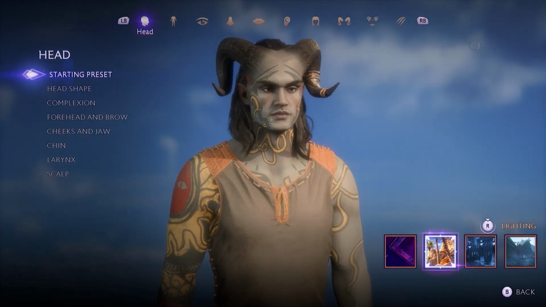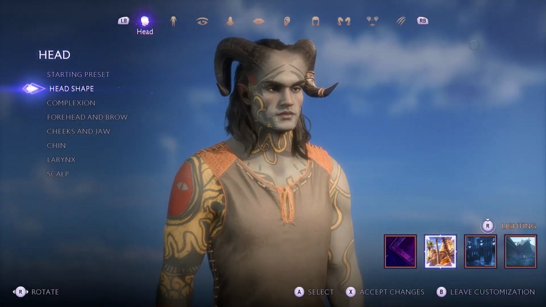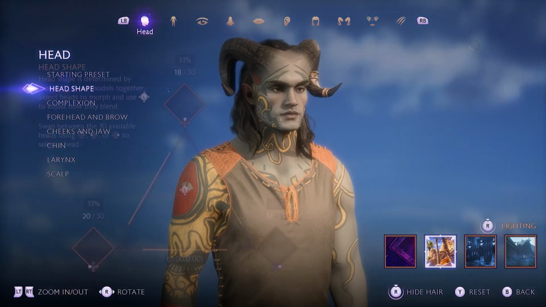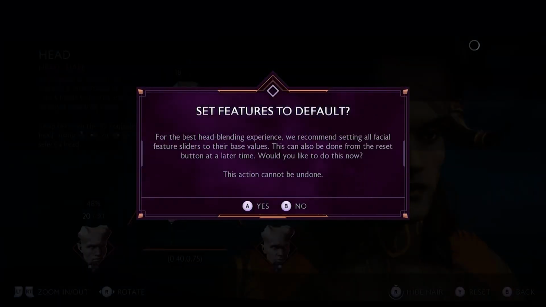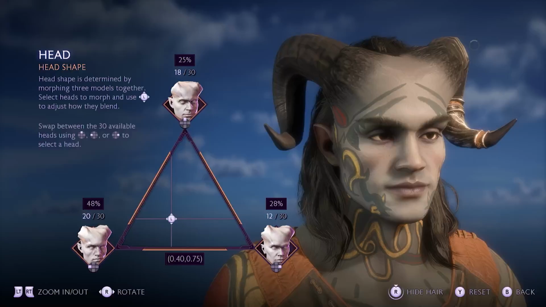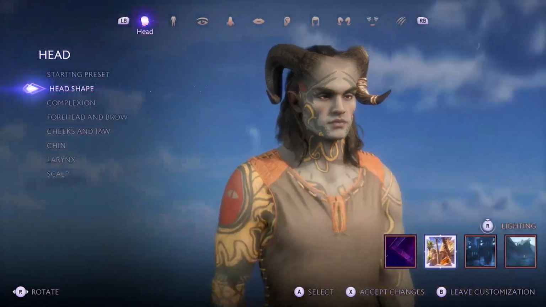That is a big well done, thank you very much. So then we have got the head shapes, we've got the complexion. This is going to be, it says default. For the best head experience, we recommend setting all facial features sliders to their base value. This can also be done from the reset button as well. Okay, I like it. I'm a big fan. I think that most definitely is a nice help from it.